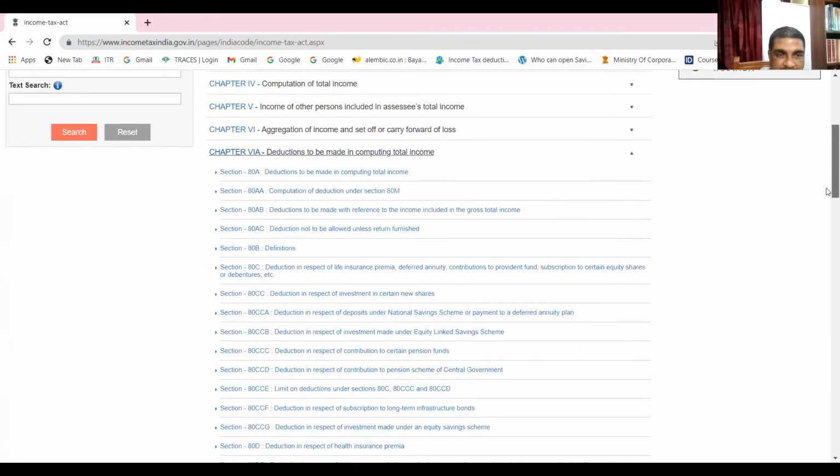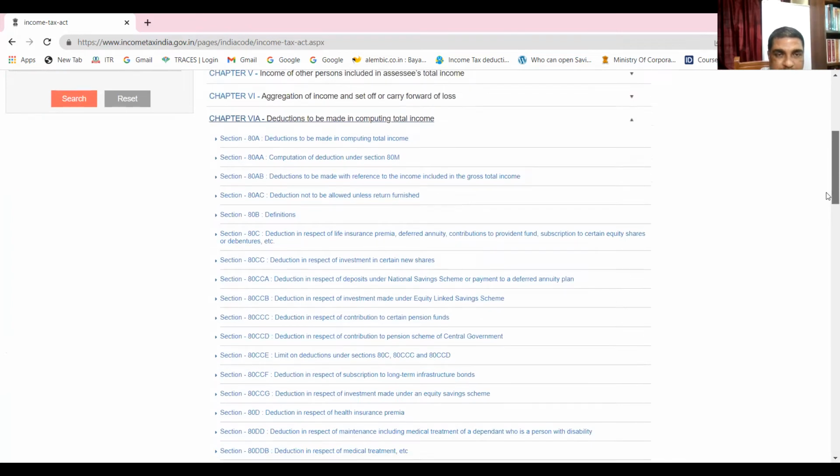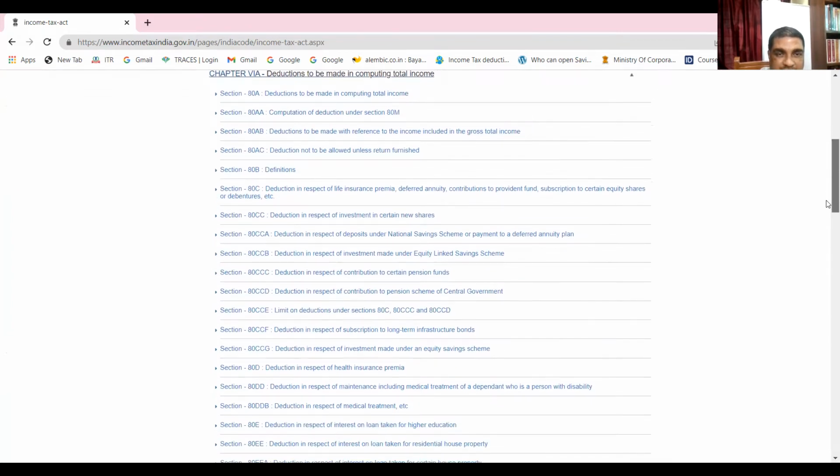Yeah, 80C I had shown you. Now you see other things. 80CCC, 80CCD, deductions for investment in new shares, deduction in respect of deposits in national savings scheme. Okay, deduction in respect of equity linked savings scheme. Right, so you can see this particular section 80CCE talks about the limit for deductions.